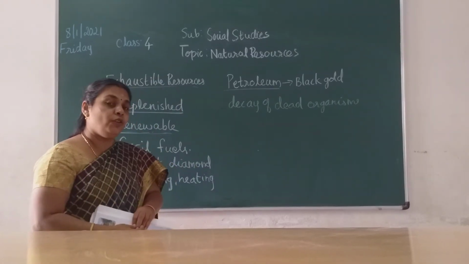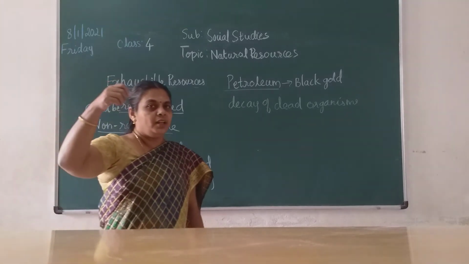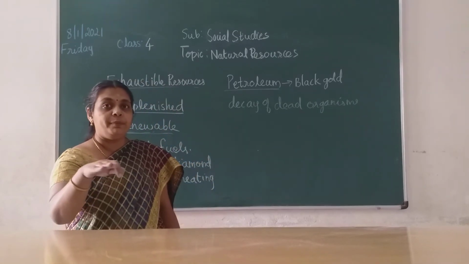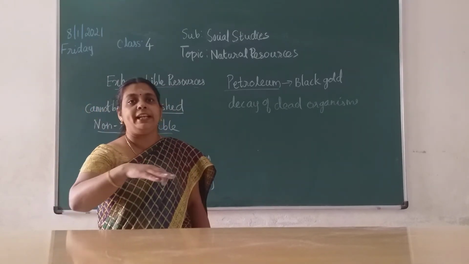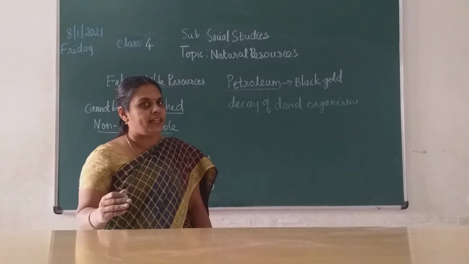When you dig a bore, the petroleum will be found in between the rocky layers, and above that you will have the natural gas, children.